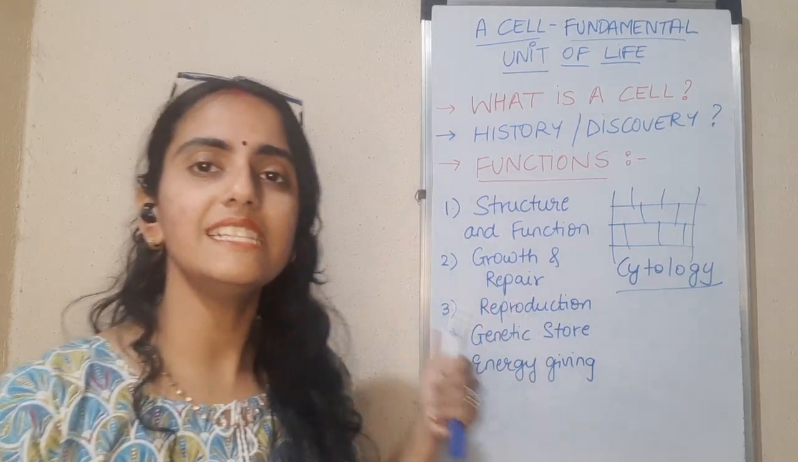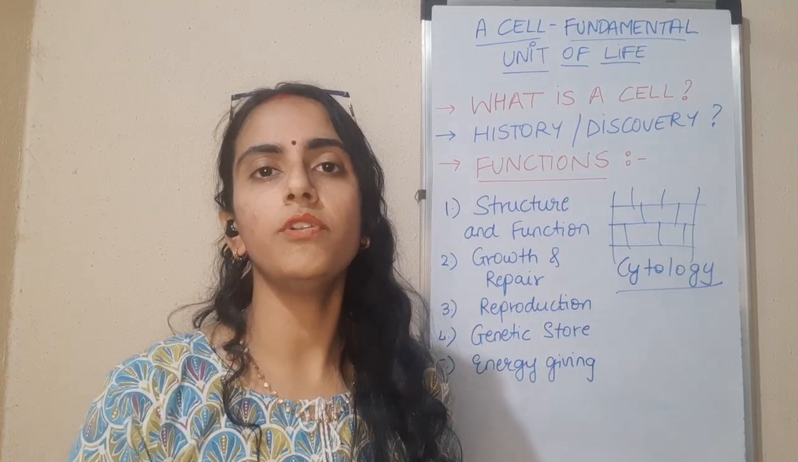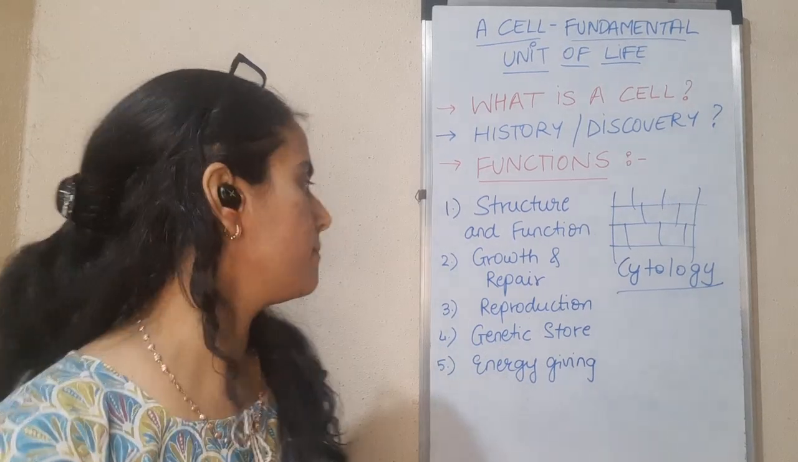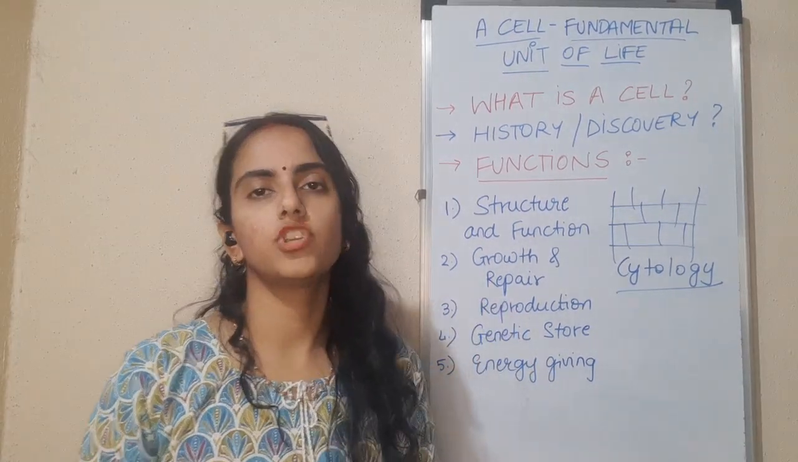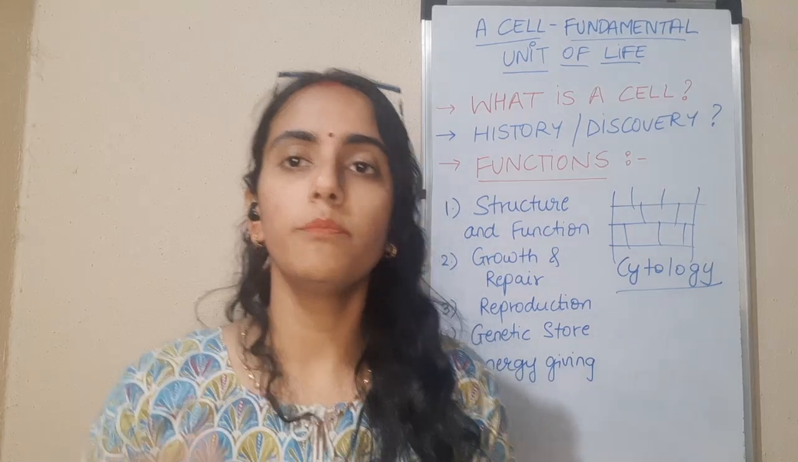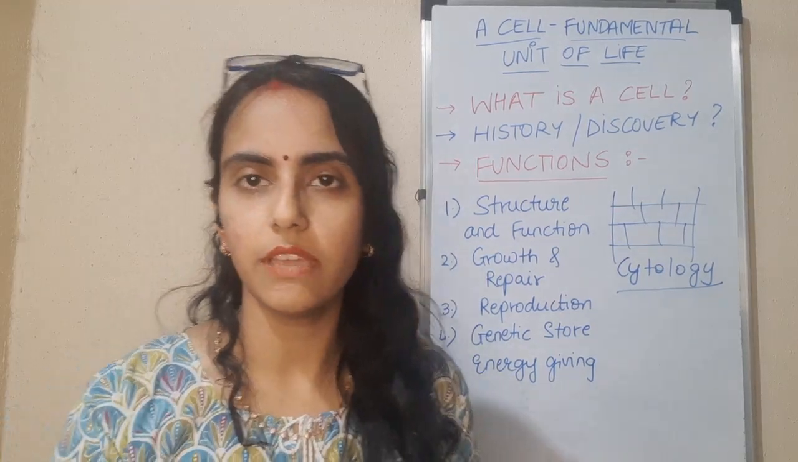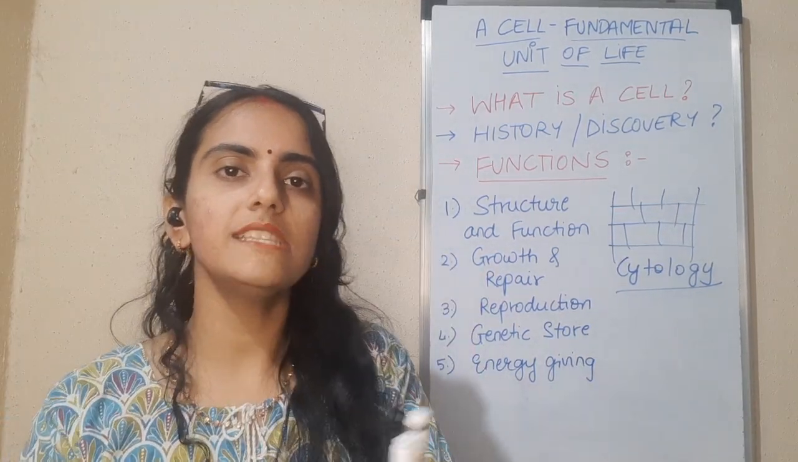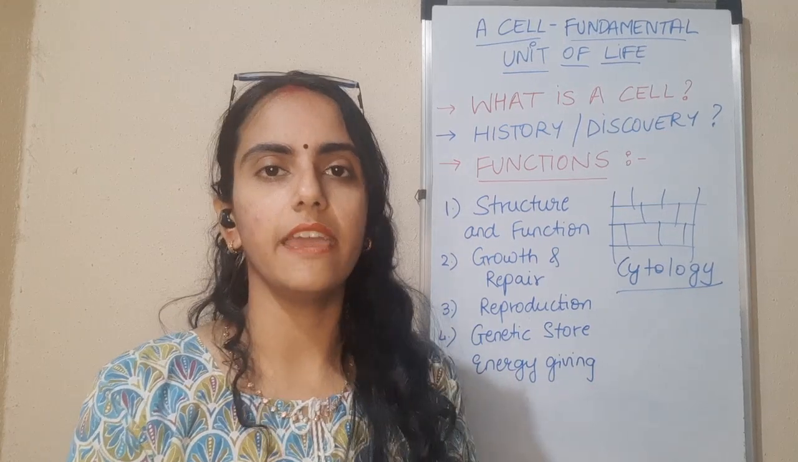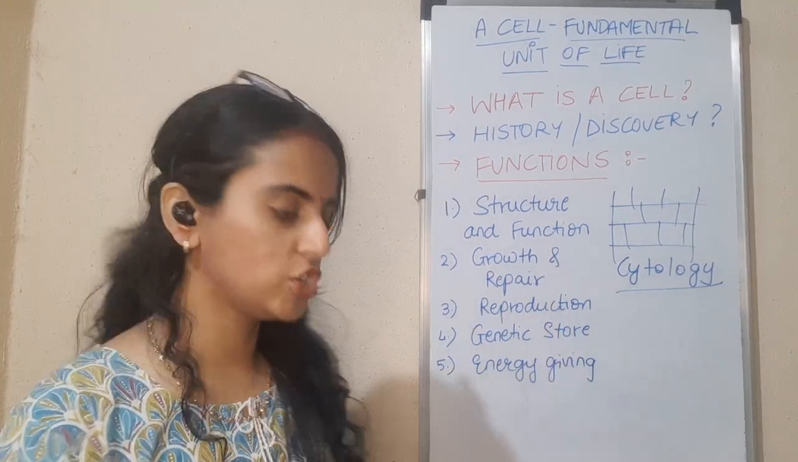Okay, so cells are also playing a very important role in growth and repair. Next is reproduction. Now, what is reproduction? Production means making something, right? And reproduction means making the same thing again and again. Okay. So, how does reproduction happen?